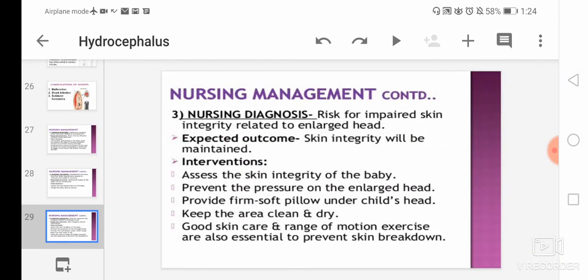Then the third nursing diagnosis is risk for impaired skin integrity related to enlarged head. The expected outcome will be that skin integrity will be maintained. In interventions, we have to assess the skin integrity of the baby, prevent pressure on that enlarged head, and provide a firm support pillow under the child's head. We have to keep the area clean and dry, and good skin care and range of motion exercises are also essential to prevent skin breakdown.